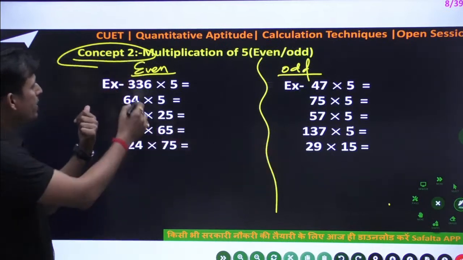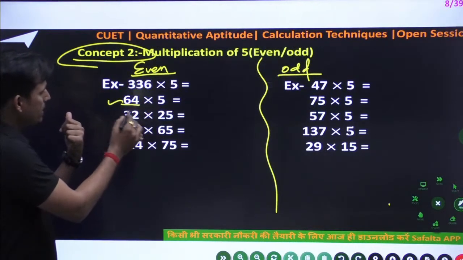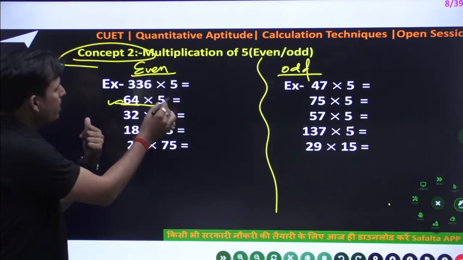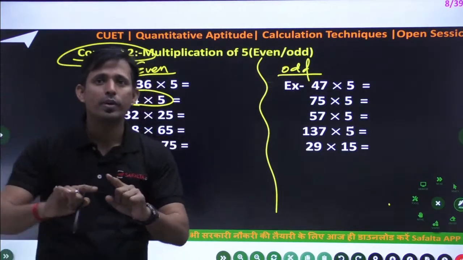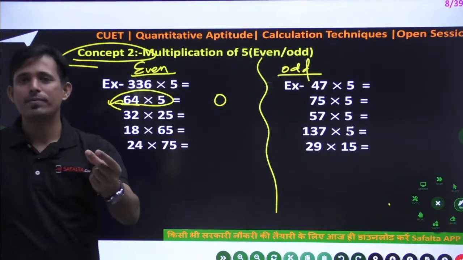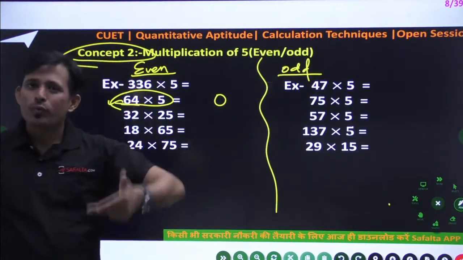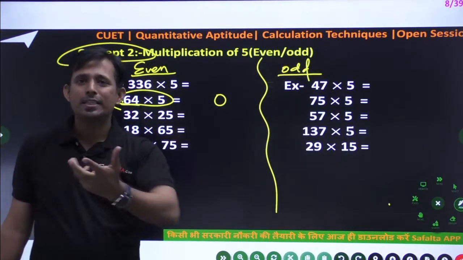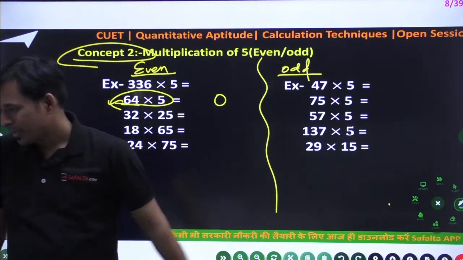Okay. So if an even number, this is the small number. Okay. So if an even number is multiplied with 5, all of you know that if an even number is multiplied with 5, that gives 0 at the end, because 2 fives are 10, 0, 4 fives, 6 fives, 8 fives, yes, definitely the unit digit should be 0. Okay. Very nice trick sorted.